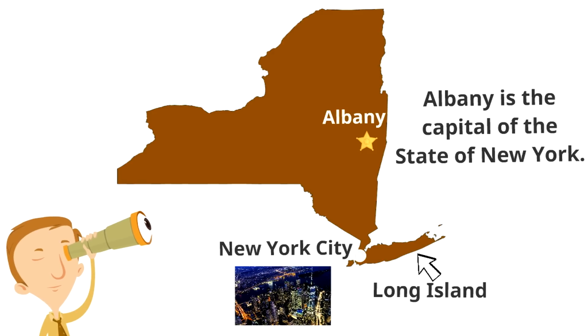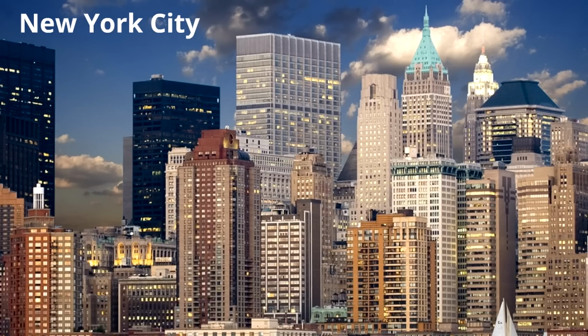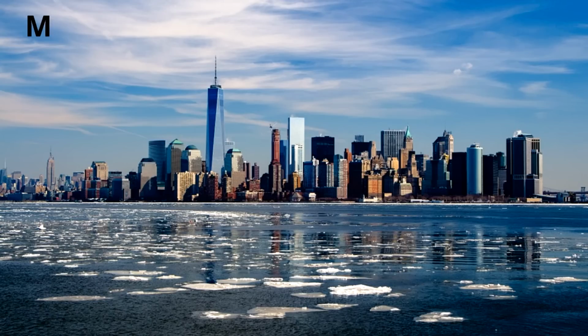But as we said, the most famous place in the state of New York is New York City, one of the most famous cities in the entire world. Here is a part of New York City called Manhattan. Manhattan is particularly beautiful, especially as you're looking at it from across the harbor.